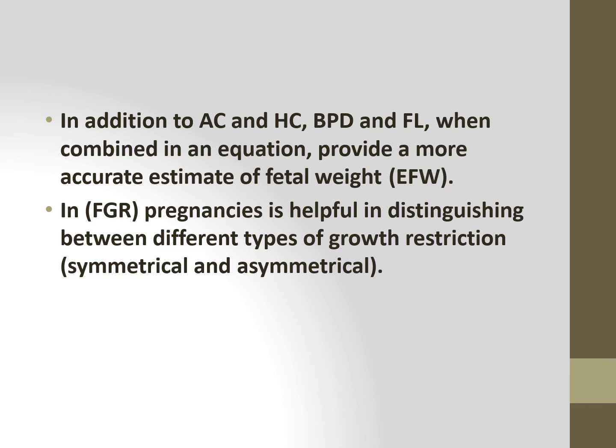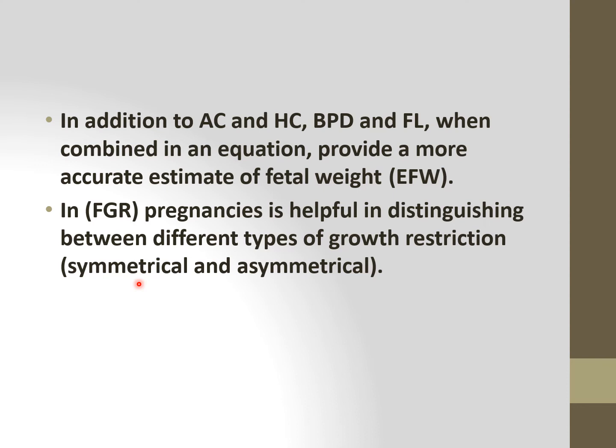It is also helpful in distinguishing between different types of growth restriction. If fetal growth restriction, that is FGR, is there, sometimes it may be symmetrical growth retardation or asymmetrical growth retardation. Sometimes altogether the size of the baby may be less, but in some cases only one side of the baby, or one leg, or one hand may be smaller compared to the other.